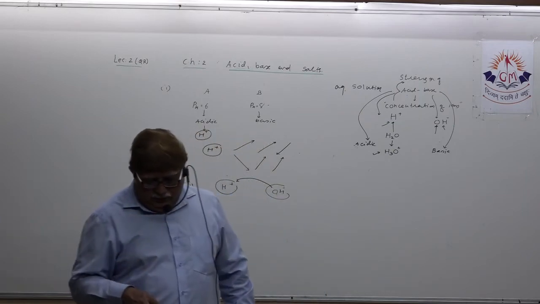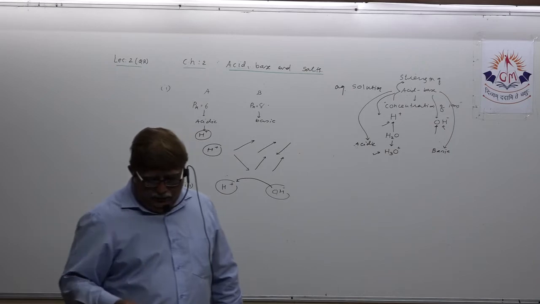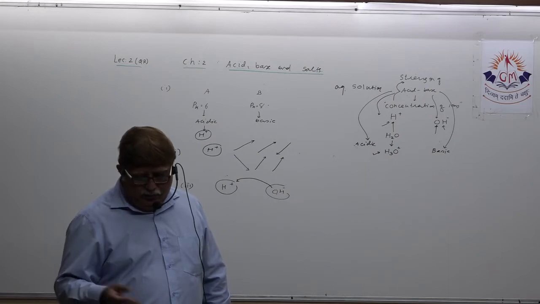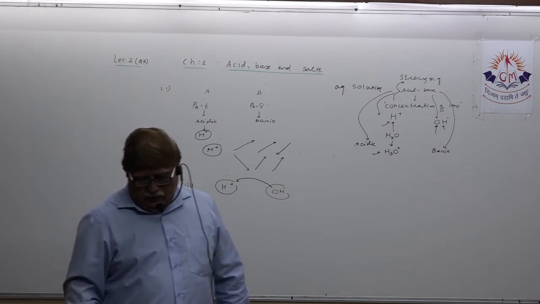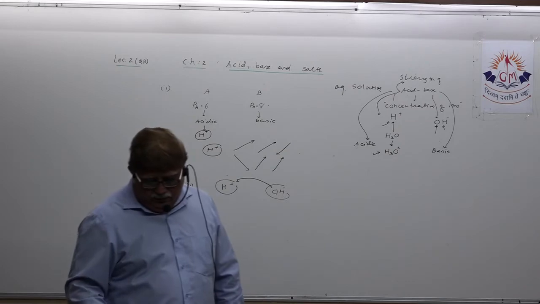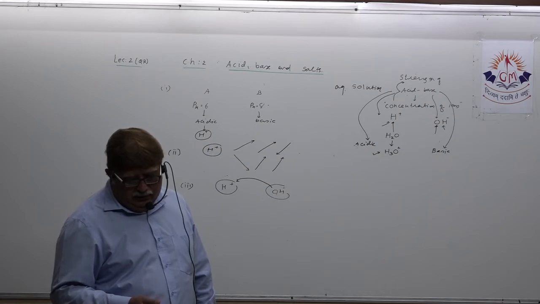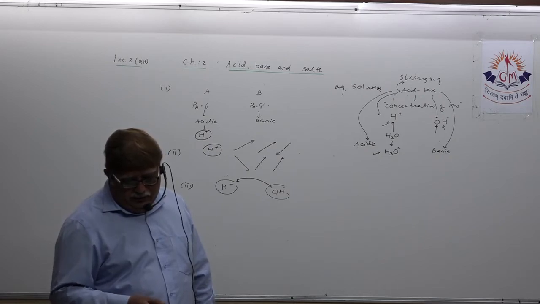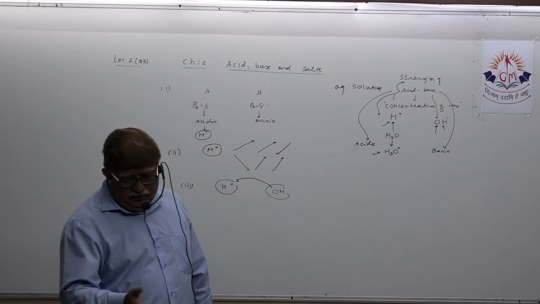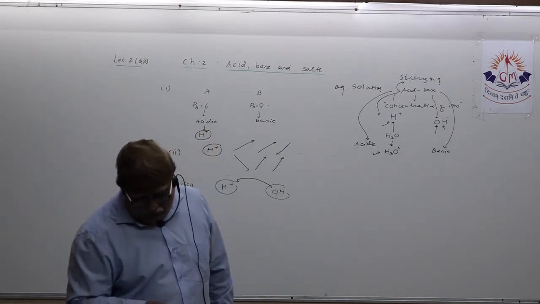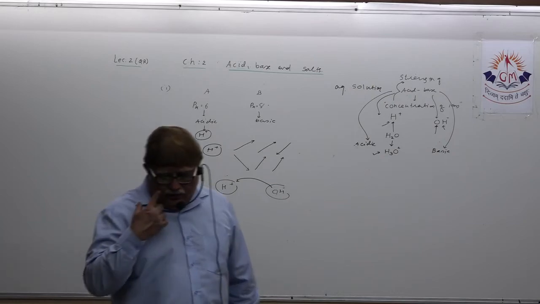Then see the next one. 5 solutions A, B, C, D, E when tested by universal indicator showed pH 4, 1, 11, 7 and 9 respectively. Which solution is neutral, strongly alkaline, acidic, weakly alkaline? You all know that 4, 1, 11, 7 and 9.